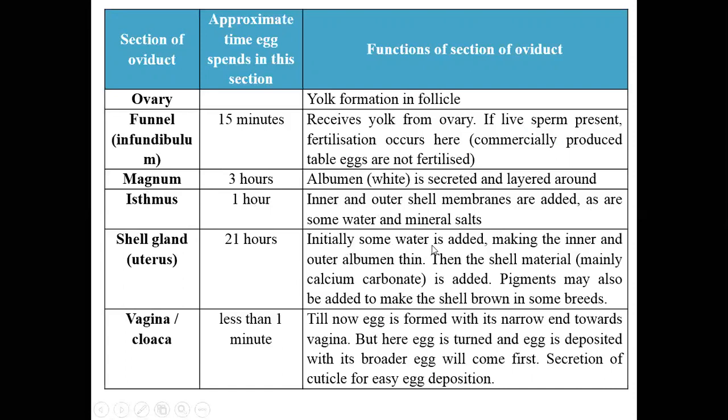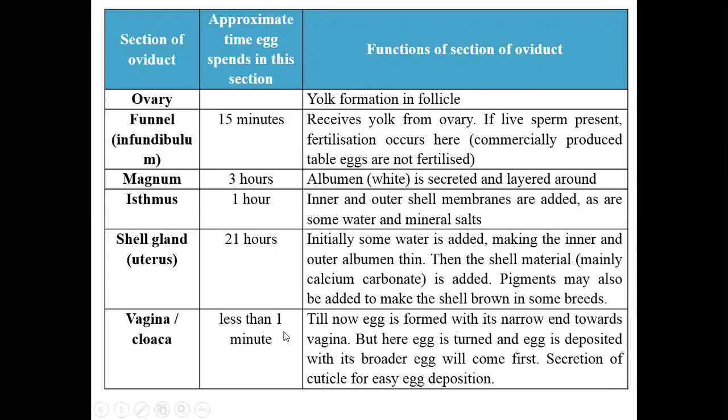Initially, as I said, some water is added, making the inner and outer albumin thin. Then the shell material, mainly calcium carbonate, is added. Pigment may also be added to make the shell brown in some breeds. And then whenever the egg is fully formed, it goes to the vagina and cloaca. It remains only less than 1 minute. Till now, the egg is formed with its narrow end towards the vagina. But here, the egg is turned and deposited with its broader end coming first. Secretion of cuticle is for easy deposition.